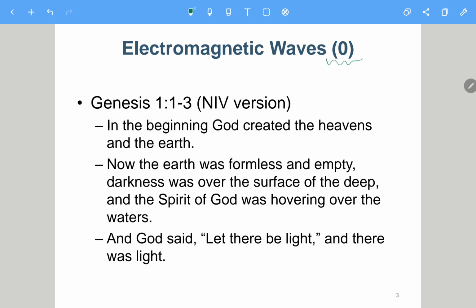So what is electromagnetic wave? Okay, so we start from the Bible, not from the physics. Actually, Genesis. What is Genesis? 创世纪. If you are a Christian, you know what the Bible is.